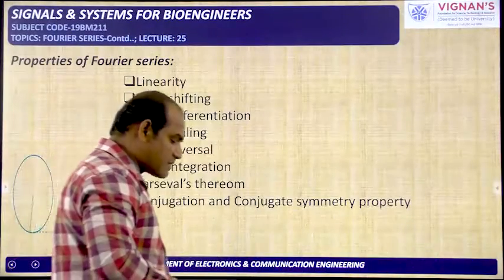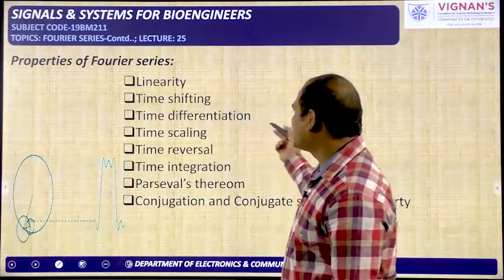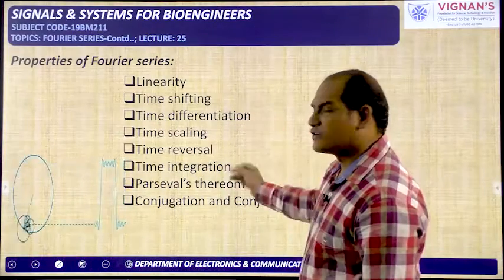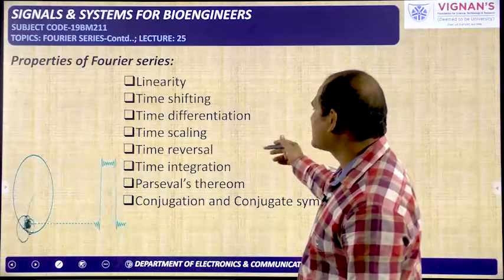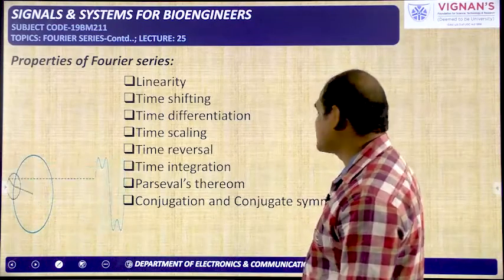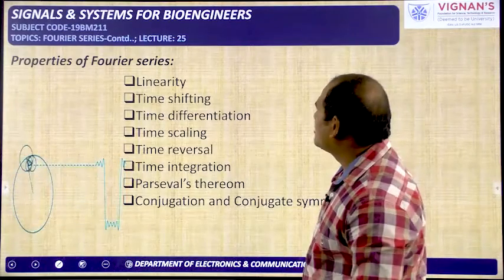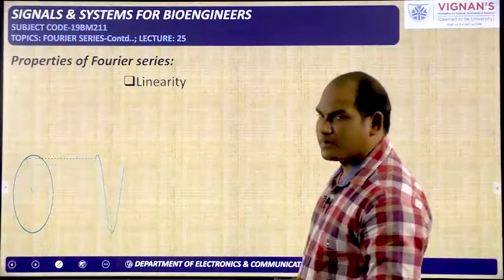So these are the different properties I have given here. One is linearity property, time shifting property, time scaling property. Like this, different properties are there: time reversal, time integration, and Parseval's theorem, conjugation and conjugate symmetry property. So all these properties we are going to see now. Okay. So first one is linearity property.